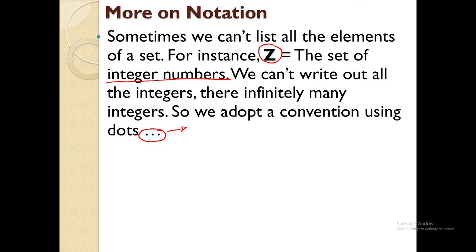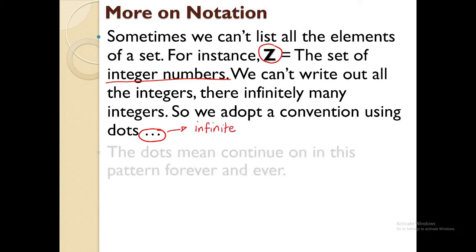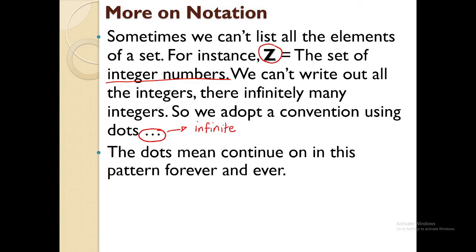How do you call the 3 dots? You call this ellipsis. And what does the ellipsis denote? Infinity. Now, let's continue. The dots mean continue on in this pattern forever and ever.